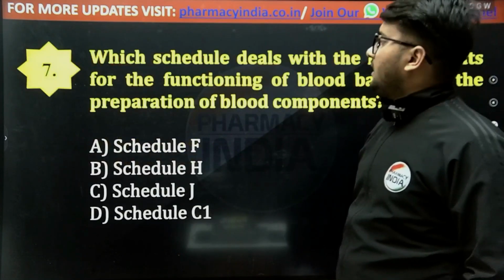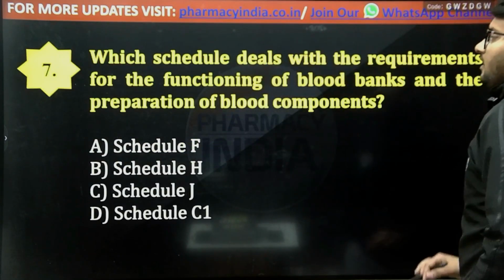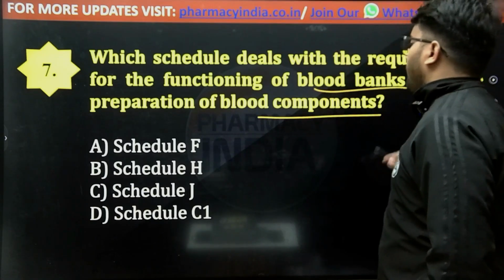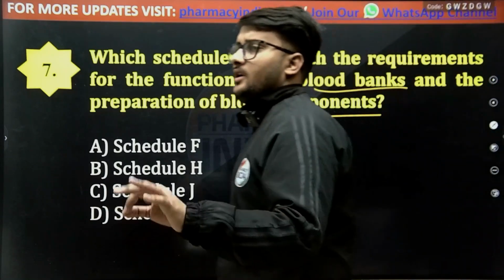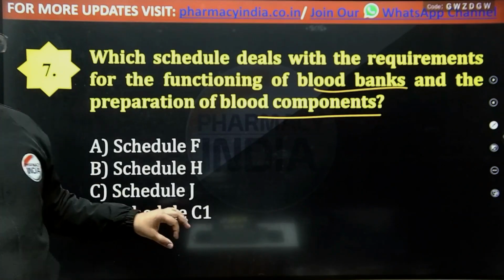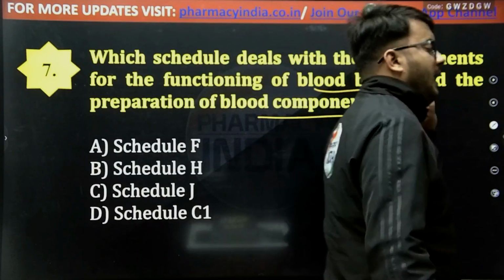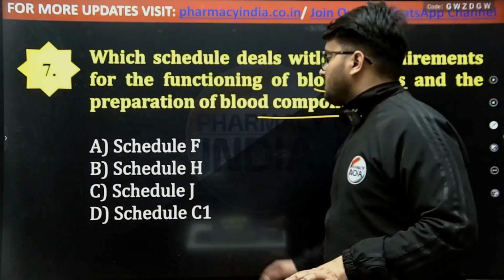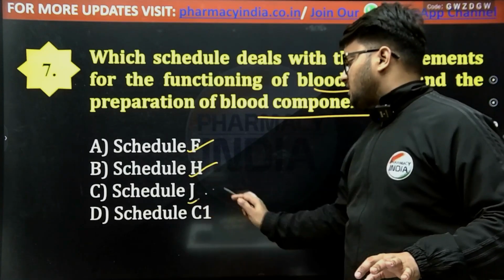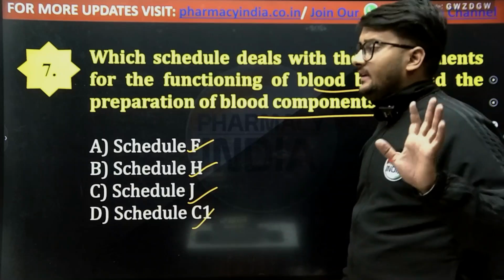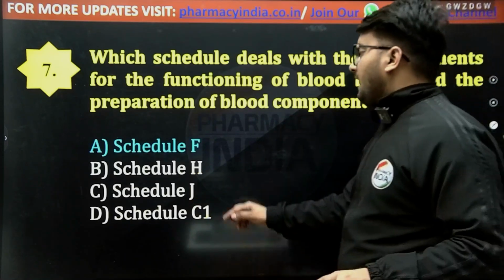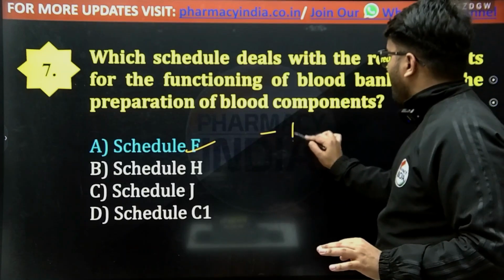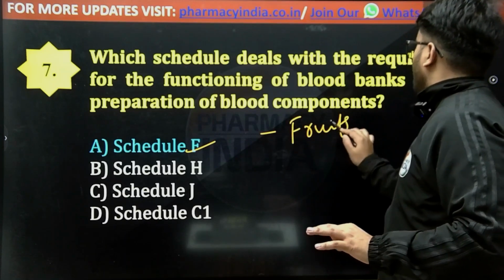Now next question is, which schedule deals with the requirements for the functioning of blood banks and the preparation of blood components? According to the Drugs and Cosmetic Act, which schedule deals with the proper functioning or the running of the blood banks and the preparation of blood components? And the options are Schedule F, H, J or C1, and the correct answer is option A, that is Schedule F.